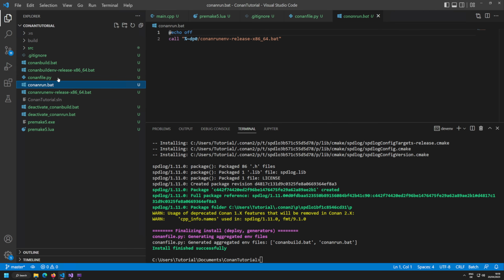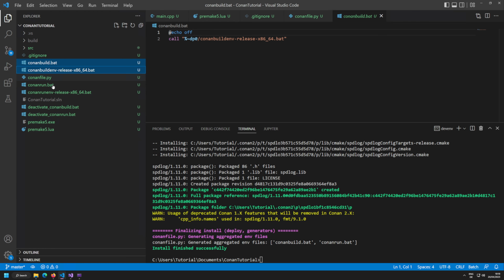cryptic outputs that are going on here, conanrun, conanbuildenv. There are a few things that are generated by Conan by default, and they are basically just dumped into your directory. And if you are later on going on with actually getting the required dependencies for CMake, you're getting even more file carnage in your root folder. So that's something that you definitely do not want to have.